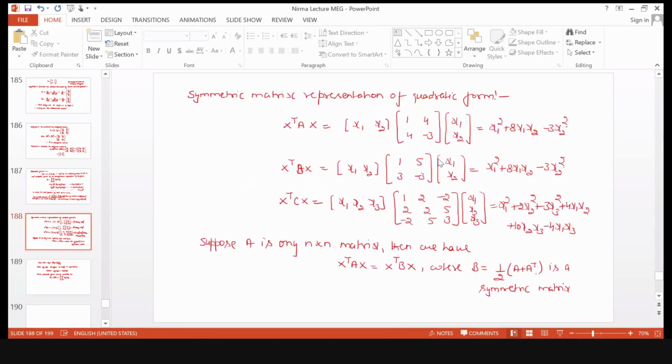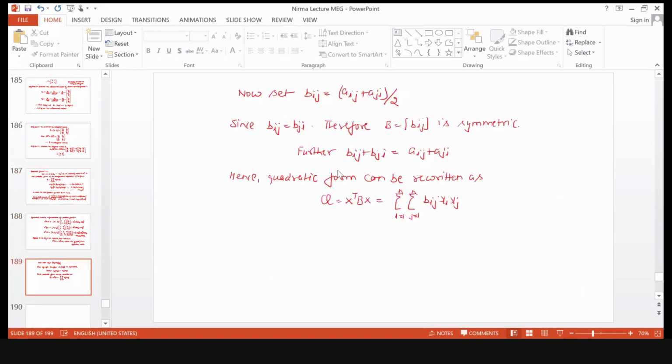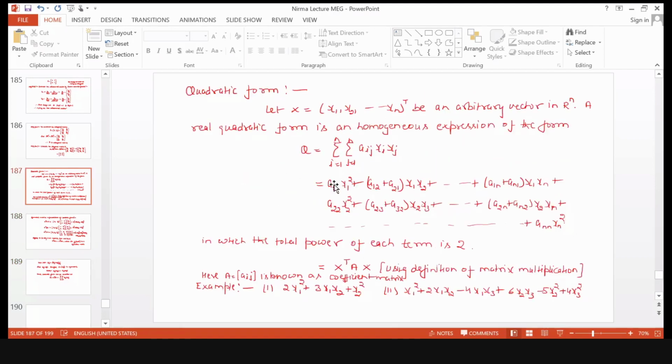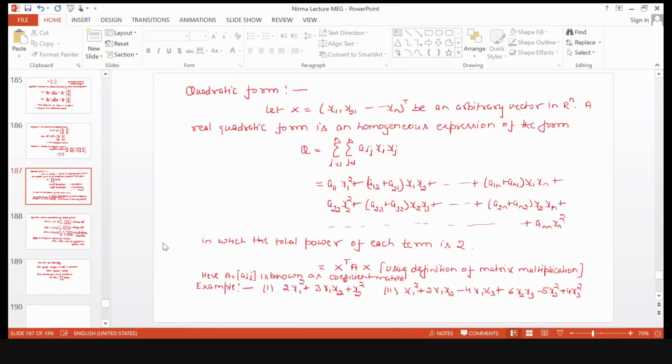So it means this quadratic form, now what will it become? A11 will be equal to B11. B11 will be A11, B22 will be A22, B33 will be A33. So wherever A is written, I can write B: A11 as B11, A22 as B22, Ann as Bnn.